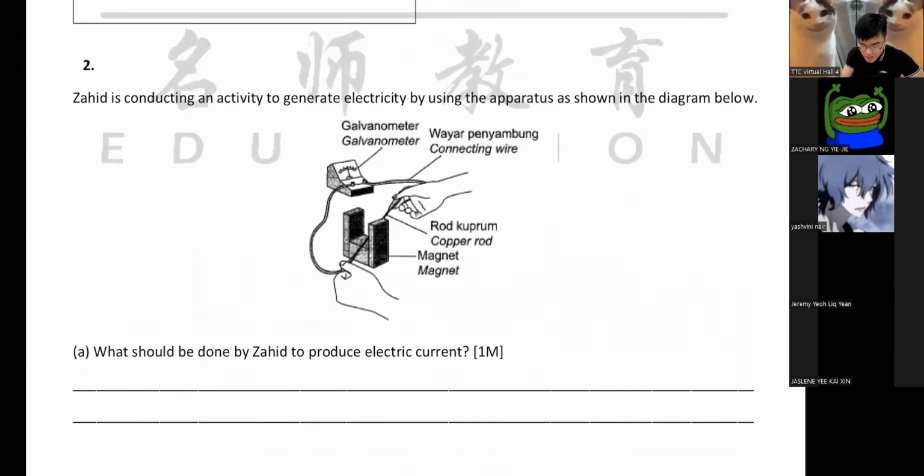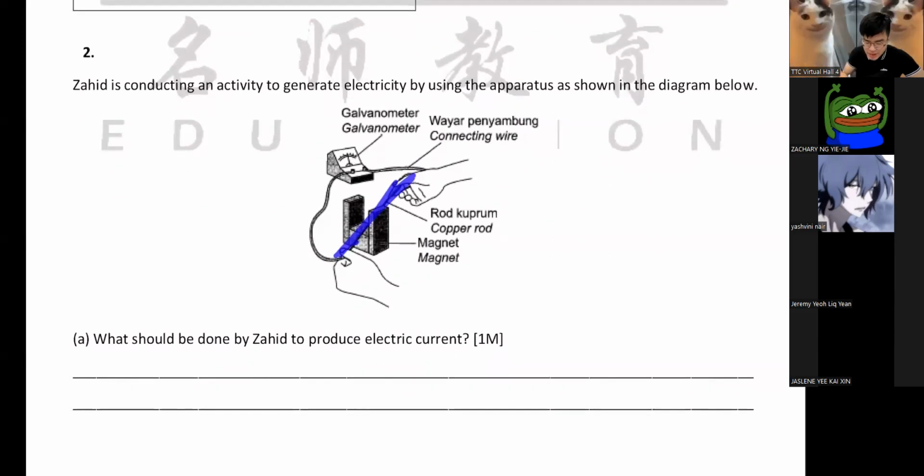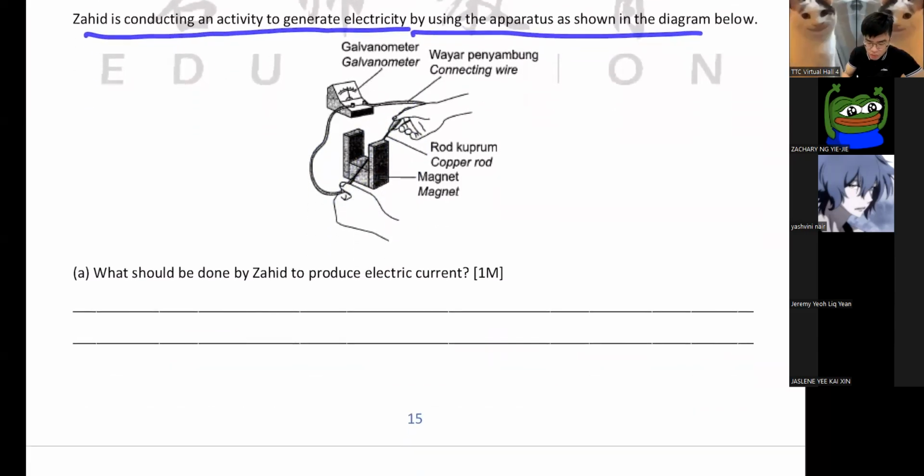This is how we generate electricity. As you can see, Zahid is moving the rod, and then the magnet is not moving. Like I said, to generate electricity, one needs to move, one needs to stay. One moving, one not moving. So Zahid is conducting an activity to generate electricity by using the apparatus as shown. What should be done by Zahid to produce electric current?